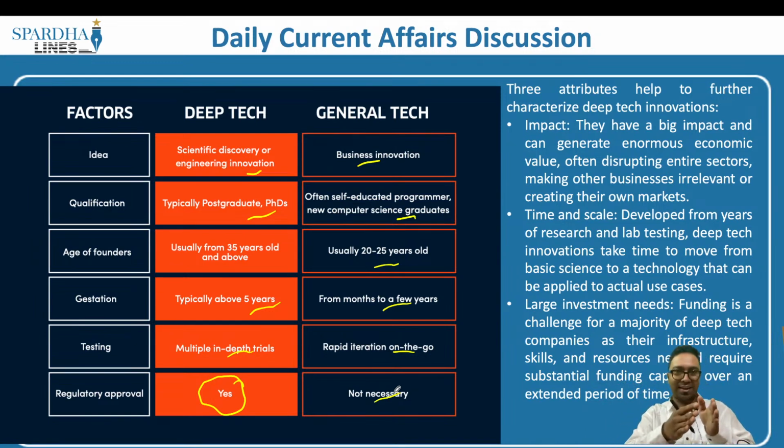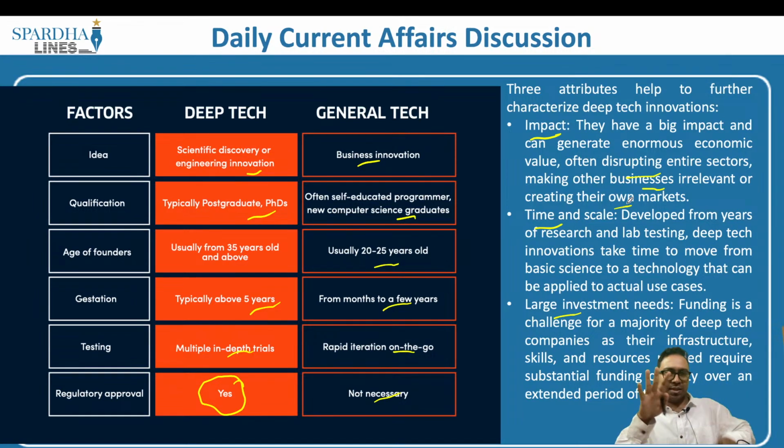So what are the characteristics of this deep technology? There are three attributes to it. One is with respect to the impact, second is with respect to the time and scale, third is with respect to the large investment needs. So if we are speaking about deep technology, it has three parameters or characteristics which it has to fulfill. One is the impact: the amount of impact it is having on society is to be taken into consideration. They have a big impact and can generate enormous economic value, often disrupting entire sectors, making other businesses irrelevant or creating their own markets. So the impact when this deep technology comes into the picture is huge.